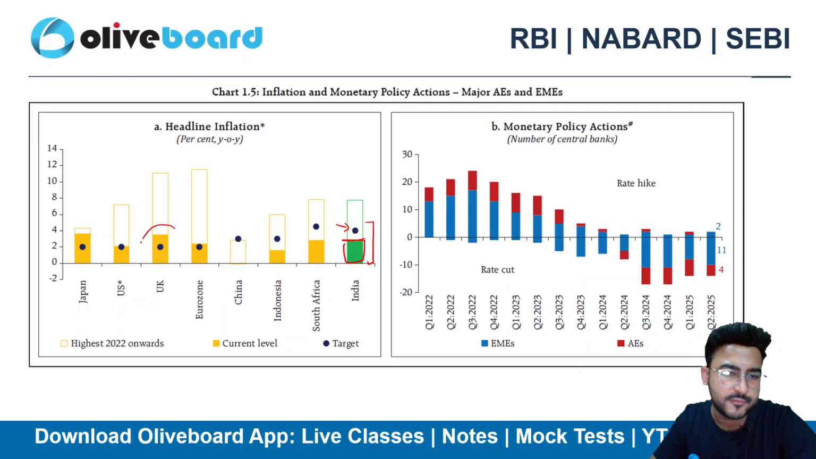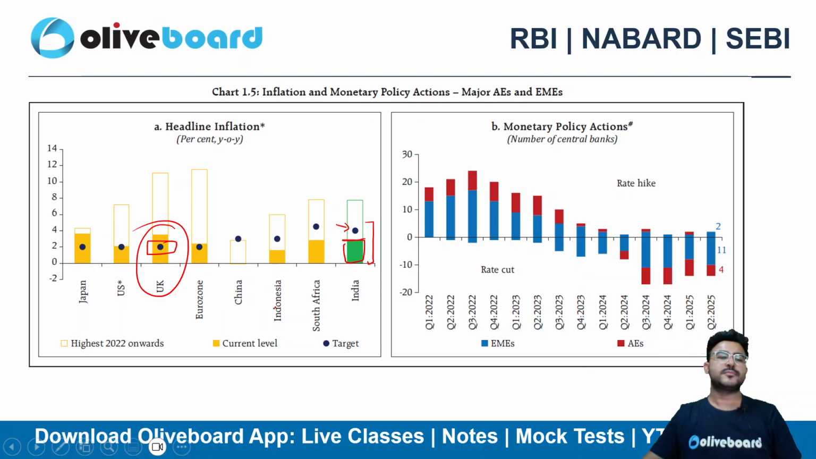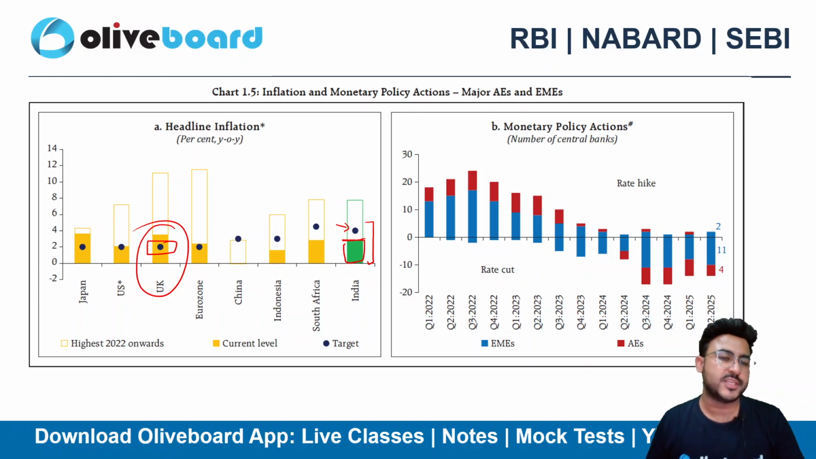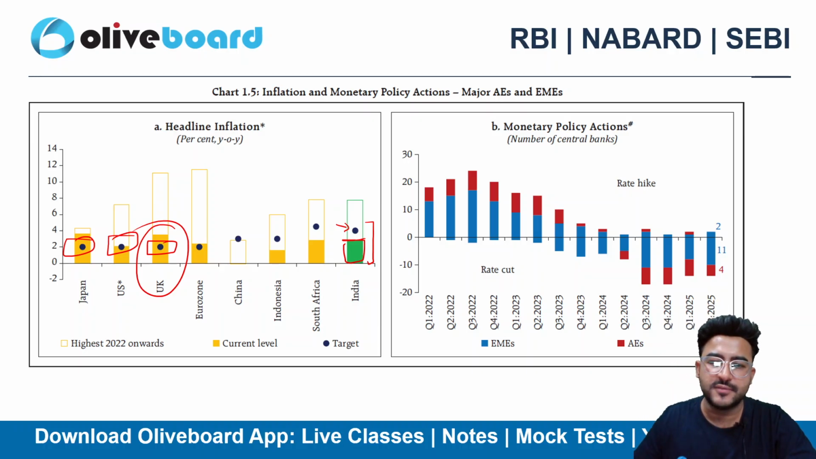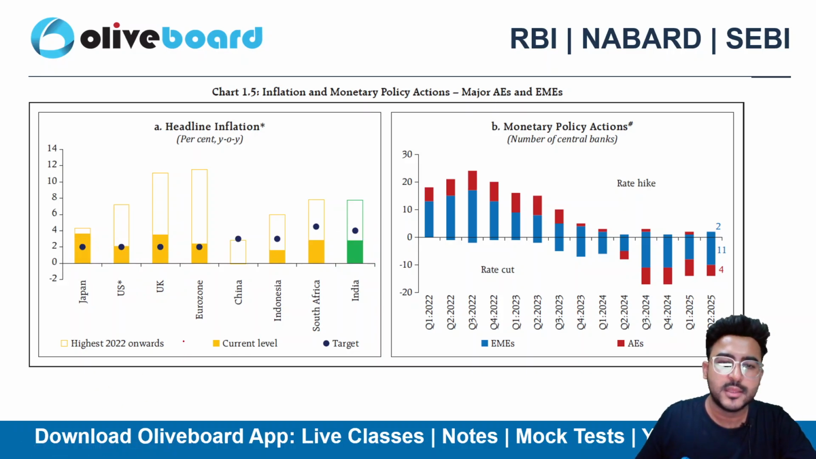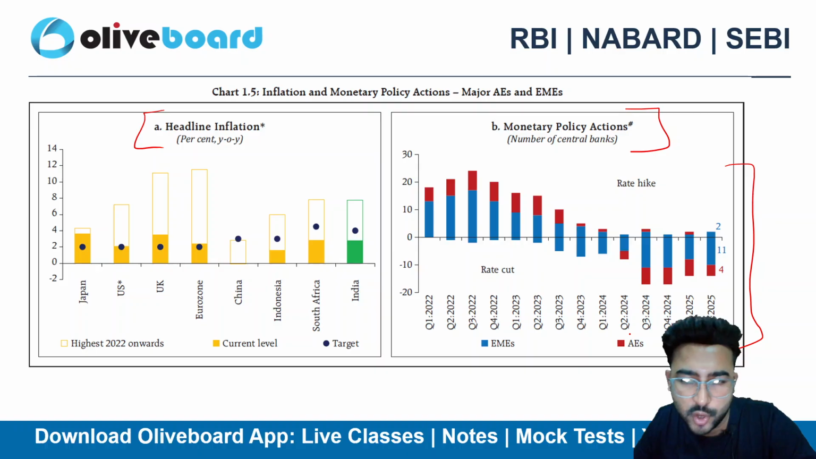UK. If I talk about UK, inflation is still a problem, right? They are not able to bring their inflation below the target level, right? However, in Japan also there is a problem, right? US has also just achieved the target level of inflation. We have already reached very well below the inflation target. So I'm talking about the headline inflation as of now, right? And you can see the monetary policy action as well of emerging economies and advanced economies. Okay.